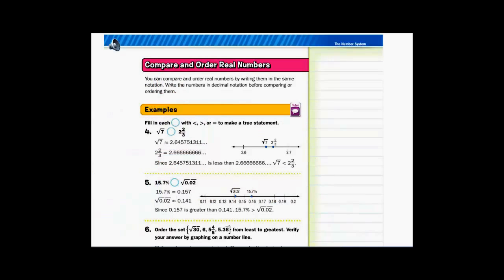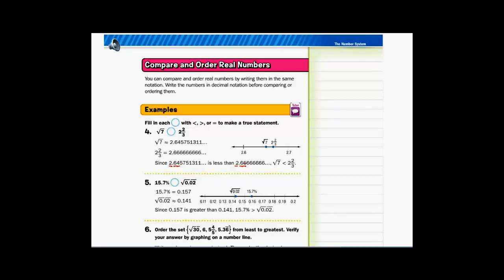Fill in each circle with less than, greater than, or equal to make a true statement. So square root of 7. You have a calculator that will do square root. Square root of 7, and you've got 2 2/3. So square root of 7 as a decimal is 2.64575, and here, 2.666 repeating. So if we compare decimals, just a little review from the past: start at the whole number. If the whole numbers are the same, you move to the tenths. If the tenths are the same, you move to the next digit.